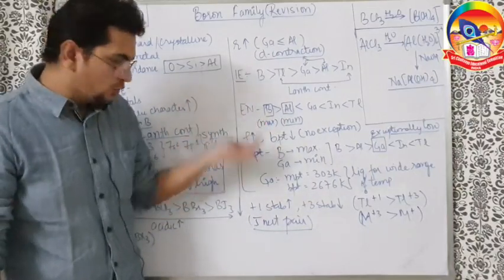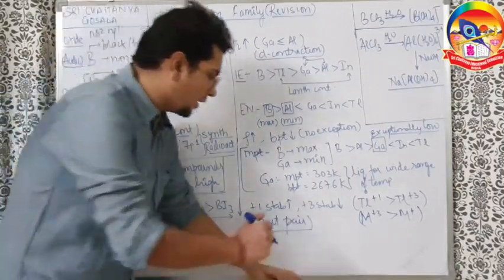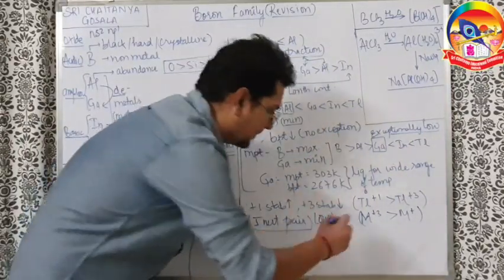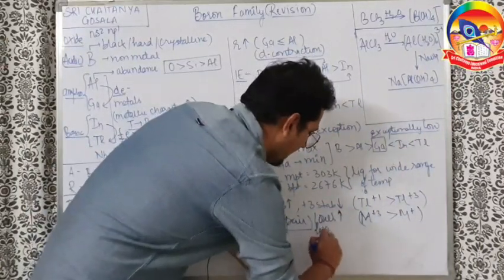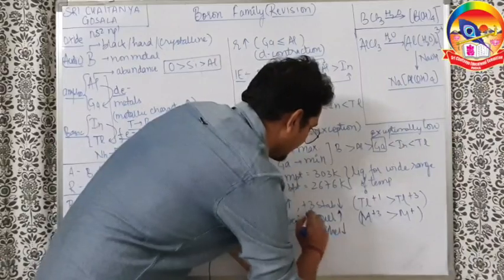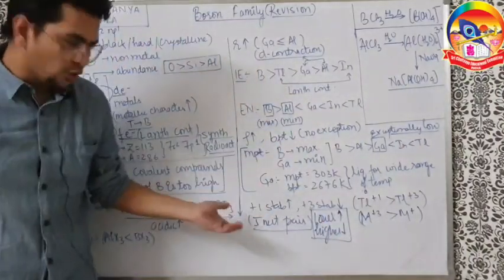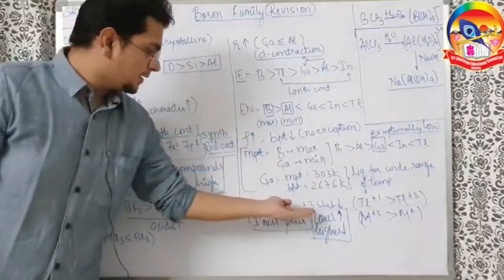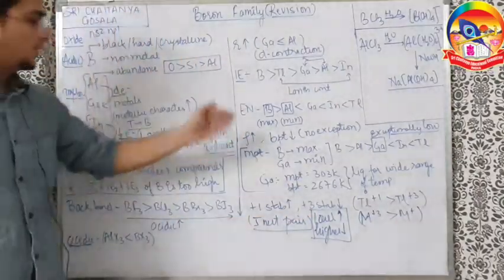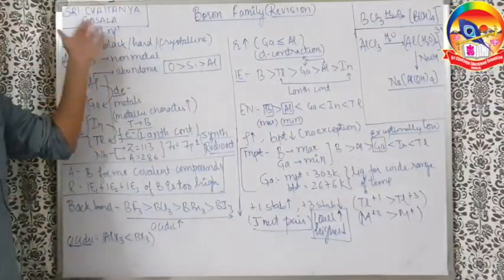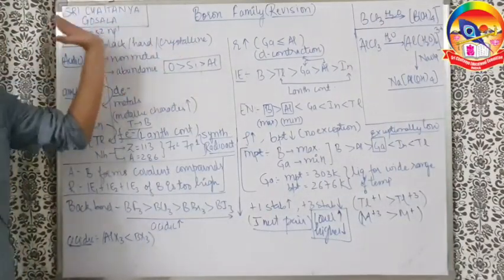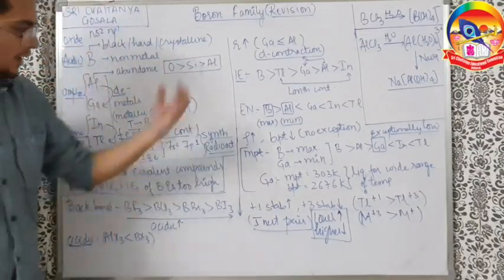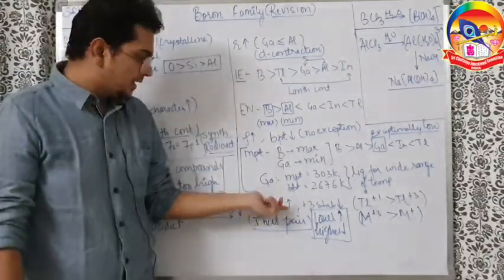As you go down, the inert pair effect says that the lower oxidation state's stability increases and the higher oxidation state's stability decreases. That means in this group, +1 stability will increase because that is the lower one, and +3 stability will decrease because that is the higher one. When only np goes out, +1 will come. When both ns and np go out, +3 will come. So as you go down, +1 stability is increasing.